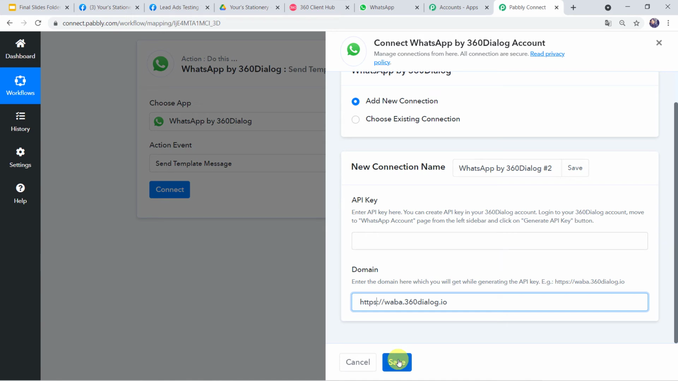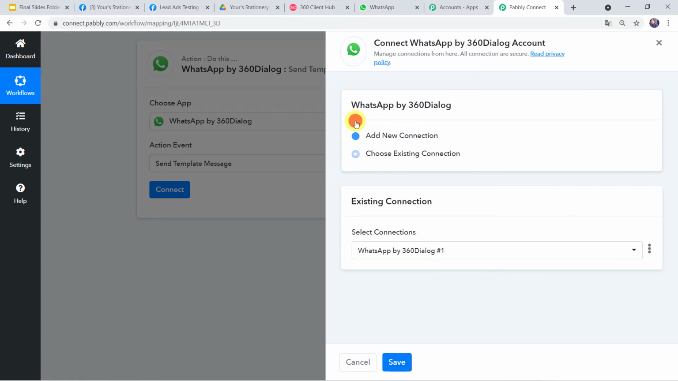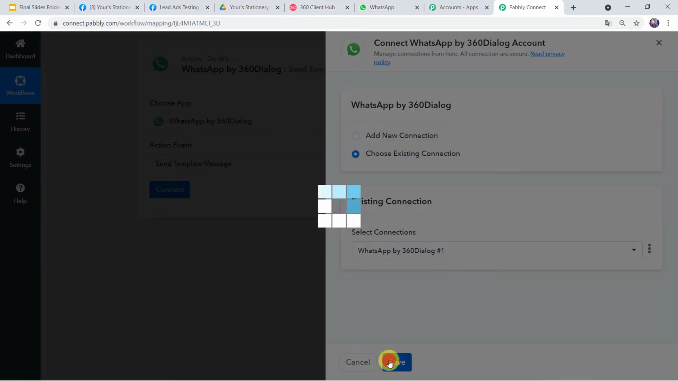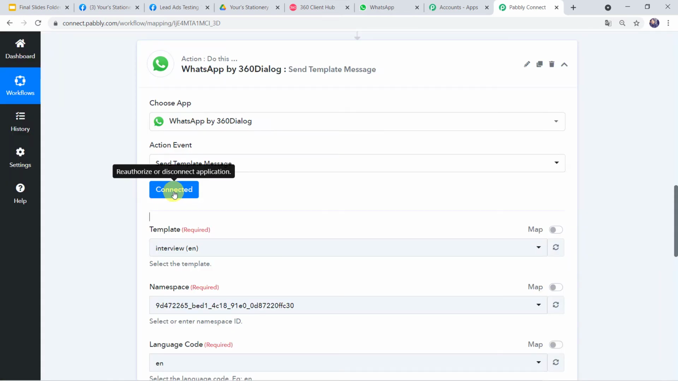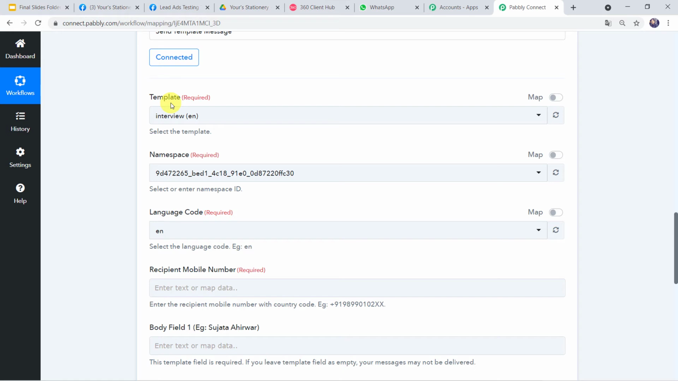As I have already generated the API key and I have already created a connection, I'll simply go to this option, choose existing connection, and I'll click on Save. Okay, and now 360 Dialog is connected to Pabbly Connect. Now here we have to select the template.